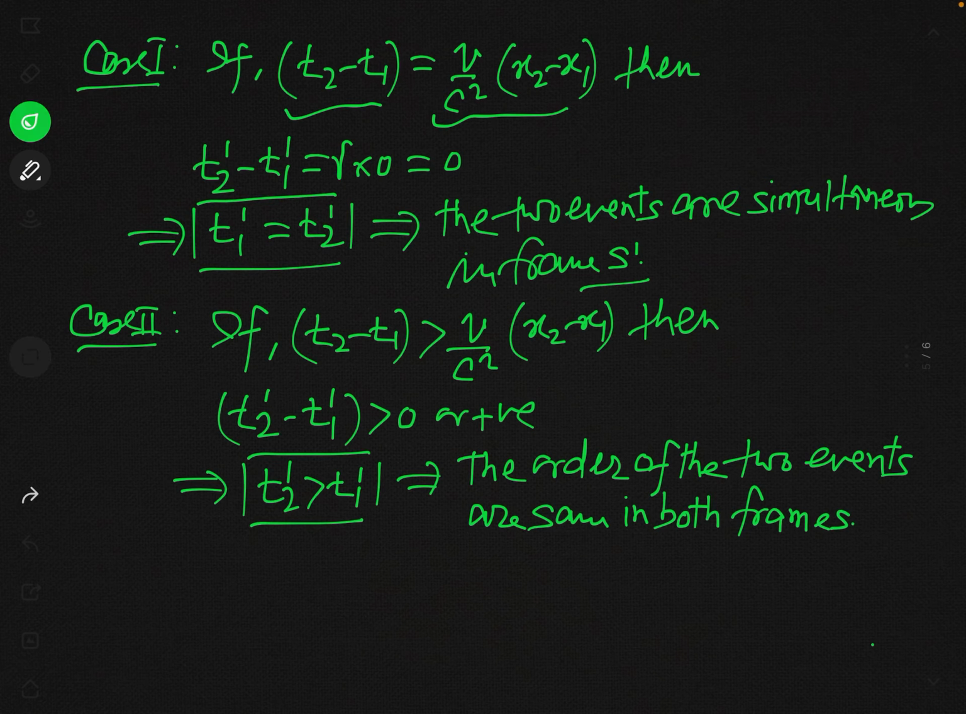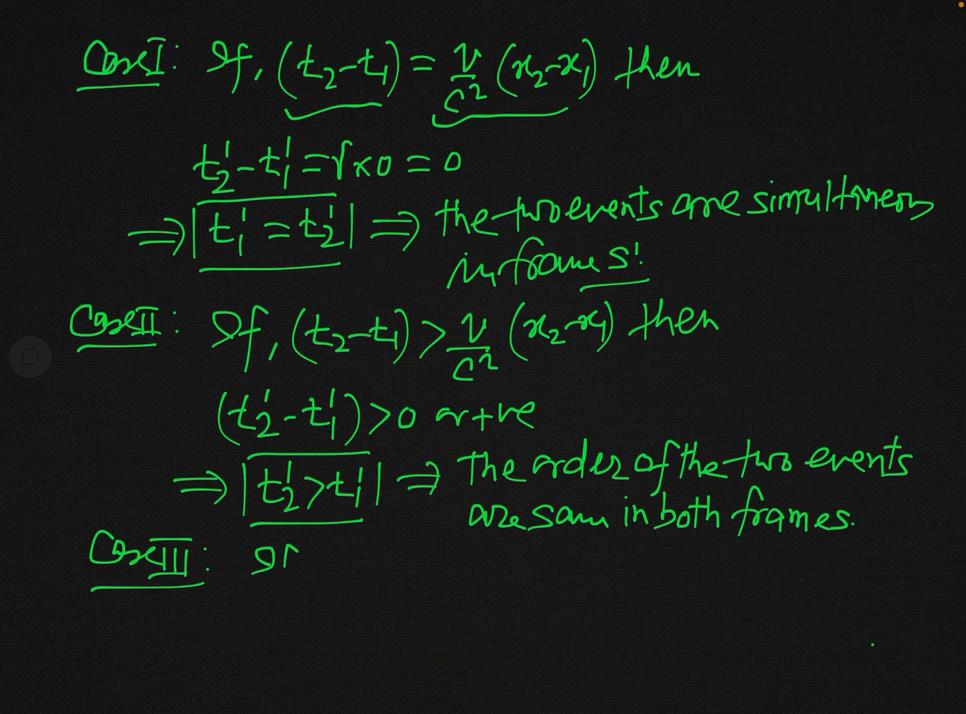Now we will see the third situation or third possibility. Case third. In fact, in case third, we consider the situation just opposite to case 2. In case 2, we assumed that t2 minus t1 is greater than v over c square into x2 minus x1. But let us consider now in case 3 that t2 minus t1 is less than v over c square into x2 minus x1. Or you can say that v over c square x2 minus x1 is greater than t2 minus t1. So let us consider it.